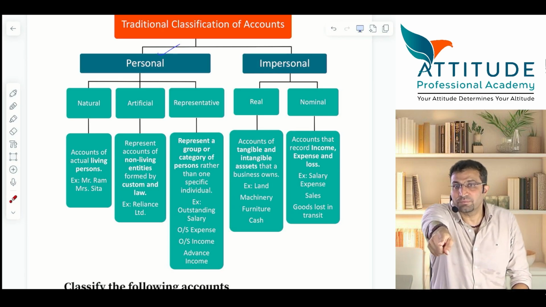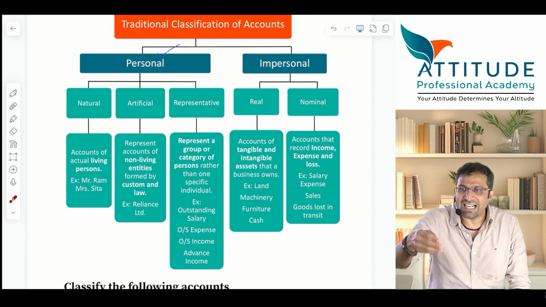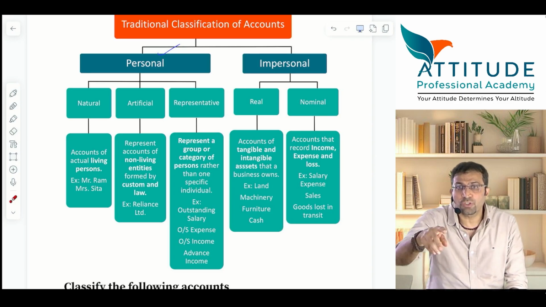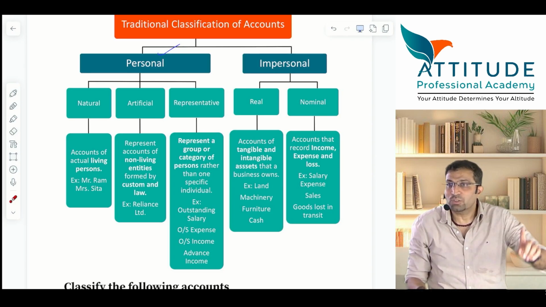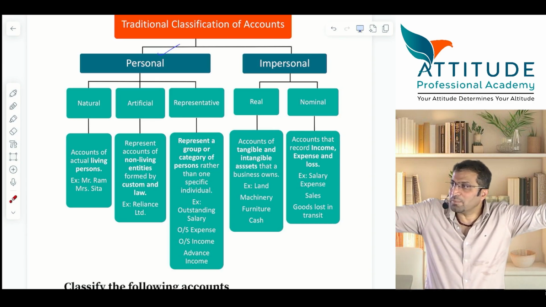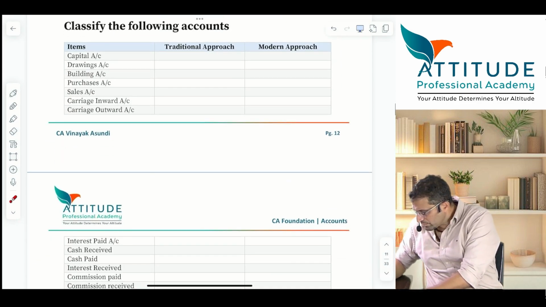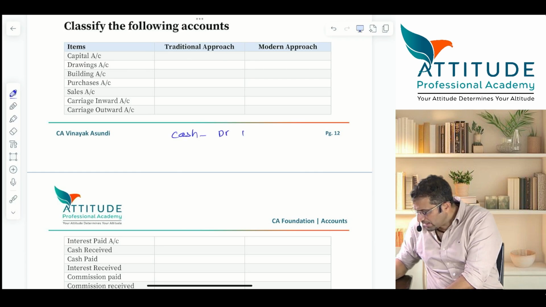Cash received by you, so cash account debit, asset increases. Tuition income also increases. So what entry did you pass? Cash account debit 10,000 to tuition fees 10,000. Asset increases, income increases.